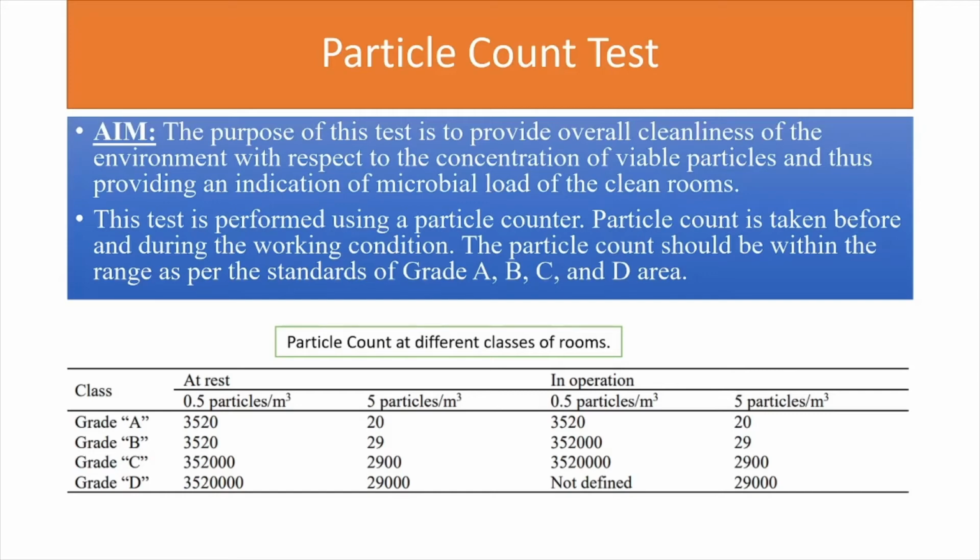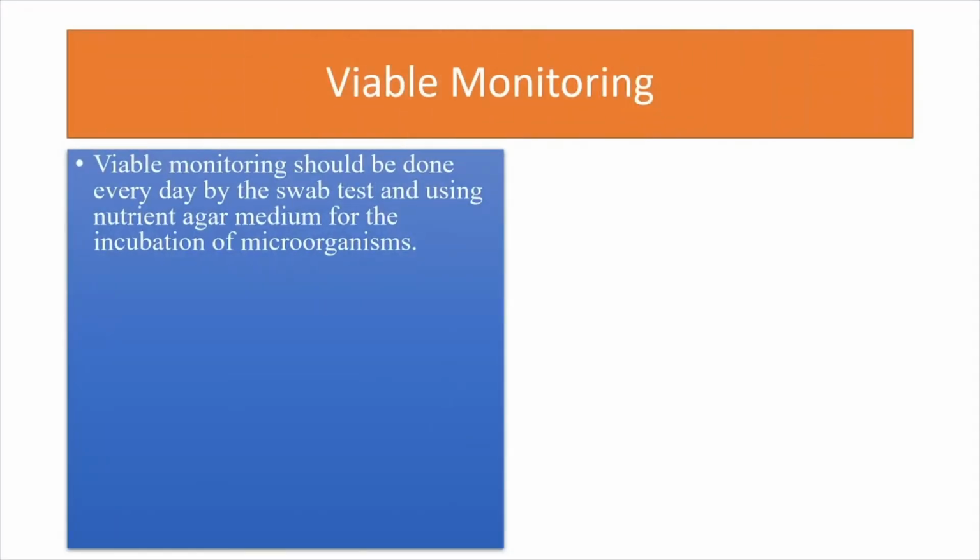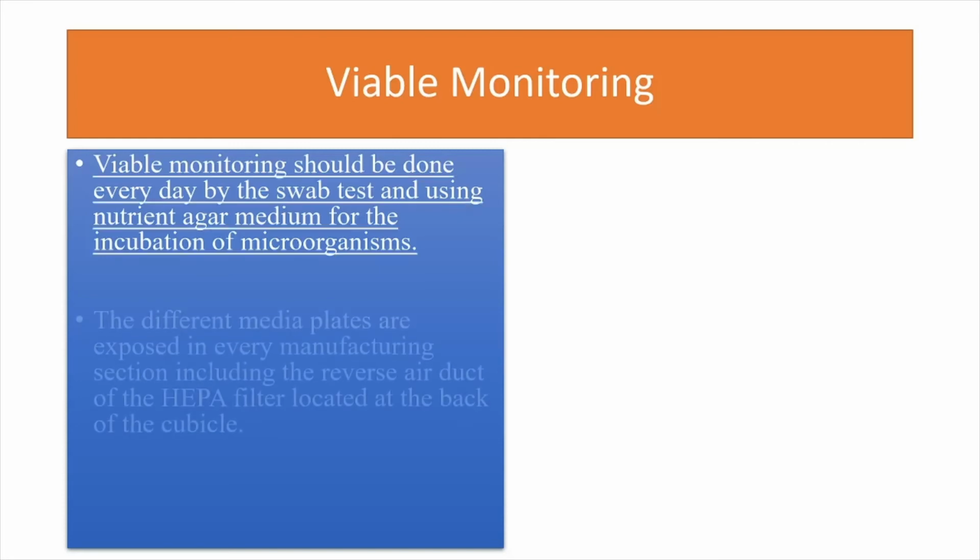And proceeding on to the next part of the slide, viable monitoring. Now why should viable monitoring be done? Viable monitoring should be done every day, practically every day in an operating pharmaceutical industry. It is to be done by a swab test, which we are doing in COVID. And for the swab test, nutrient agar medium is to be placed, which will act as a source of nutrition and facilitate the incubation of microorganisms.